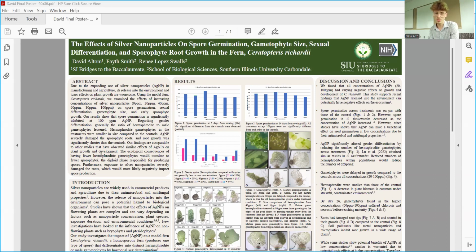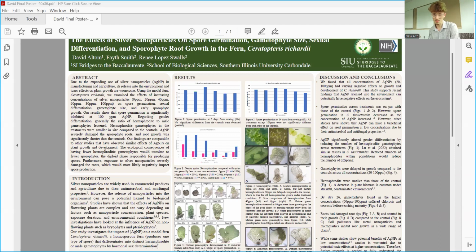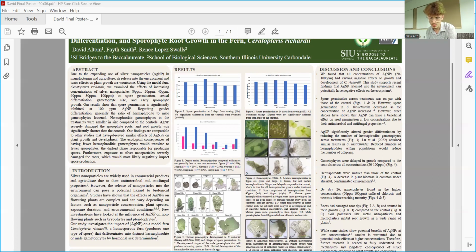A brief overview of what silver nanoparticles are. They are widely used in commercial products and in agriculture due to their antimicrobial and antifungal components. However, the release of nanoparticles into the environment can pose a potential hazard to biological organisms.